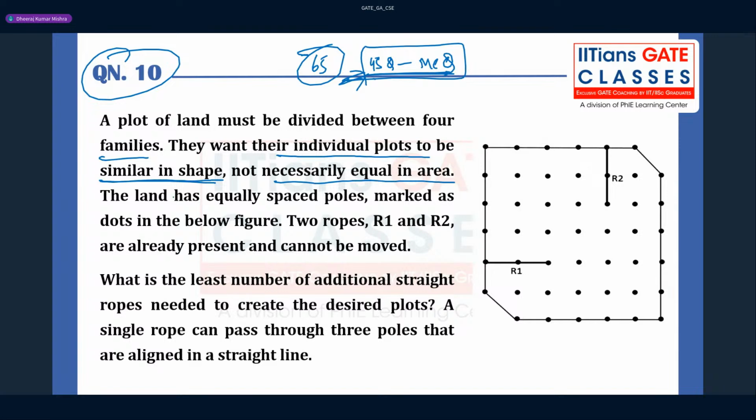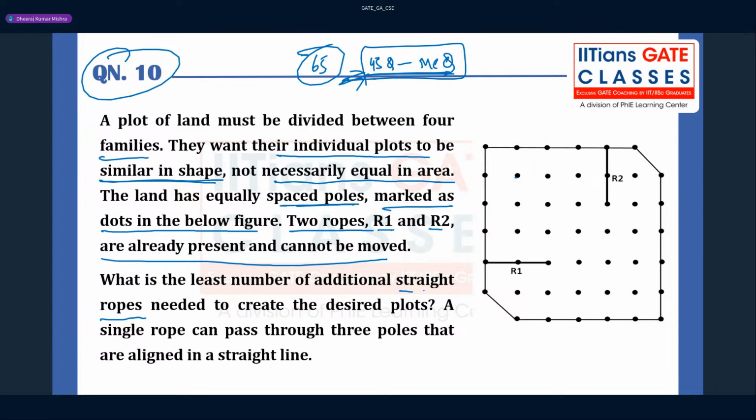Understand? The land has equally spaced poles, marked as dots in the below figure. So these are the dots. 2 ropes, R1 and R2, are already present, and they cannot be moved. So these are the ropes, we cannot move them. This is fixed. Now what they are asking is, what is the least number of additional straight ropes?